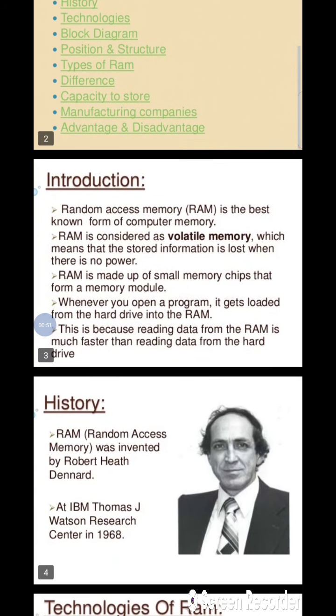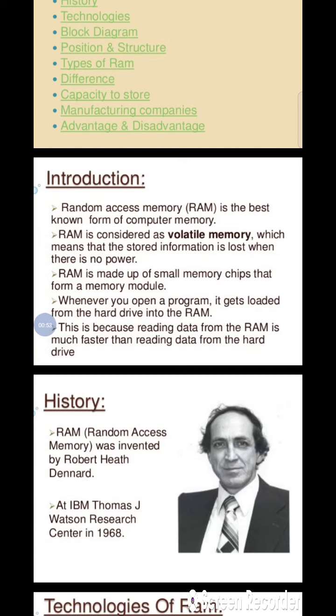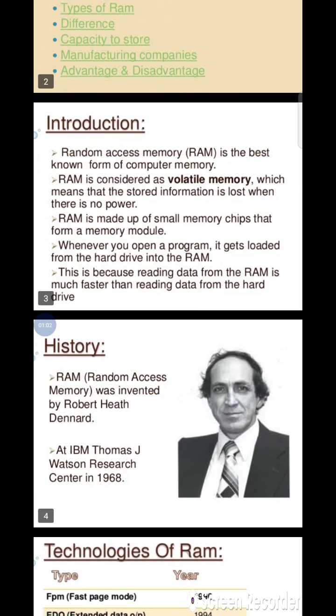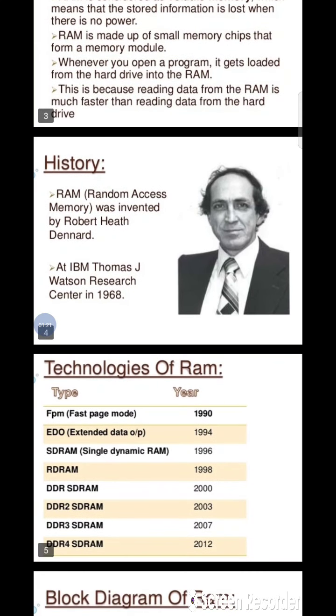Random access memory introduction. Random access memory is the best known form of computer memory. It is considered volatile memory, which means it does not keep the information when there is no power. RAM is made up of small memory chips that form memory modules. Whenever you open a program, it gets loaded from the hard drive into random access memory. This is because reading data from RAM must be faster than reading it from the hard drive.